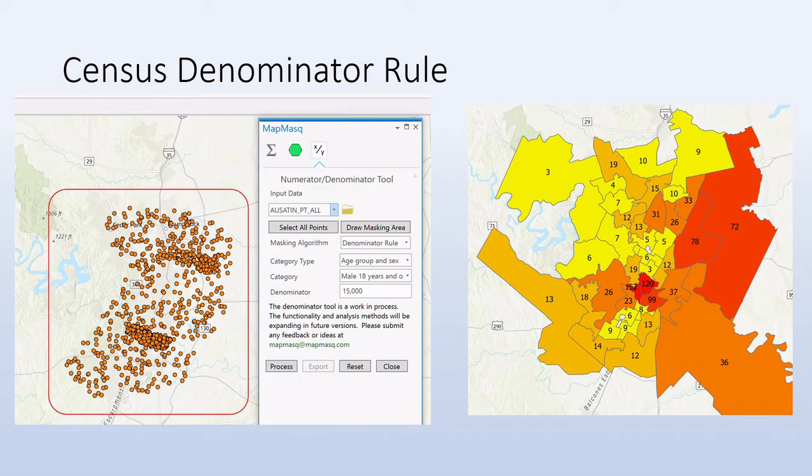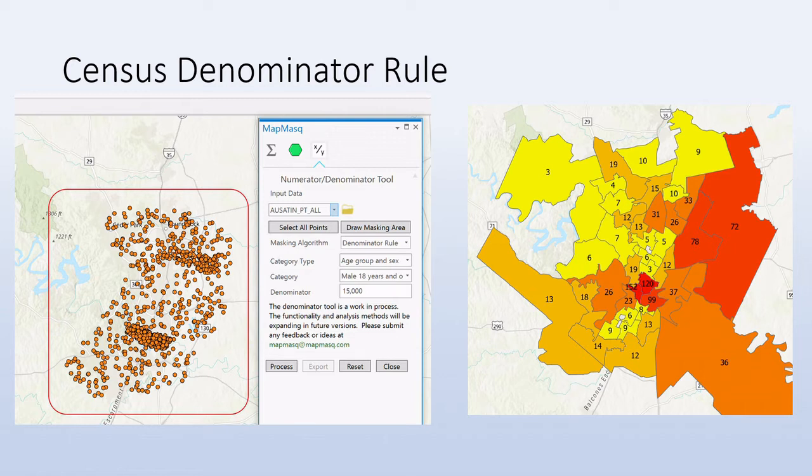In this particular example, the data is only looking at adult males, and the criteria used to establish the denominator reflects that. You'll see males 18 and older, and we decided in this case we wanted a denominator of at least 15,000 males in the underlying population that meets that criteria. This is the real power of tying your data to census boundaries.